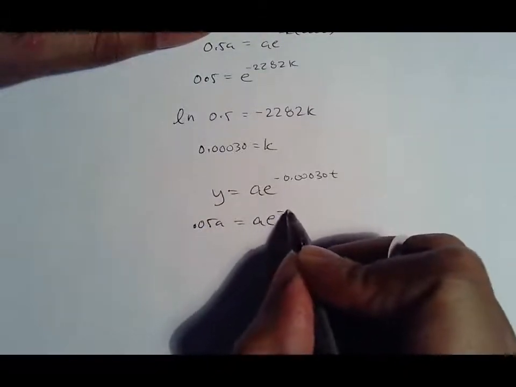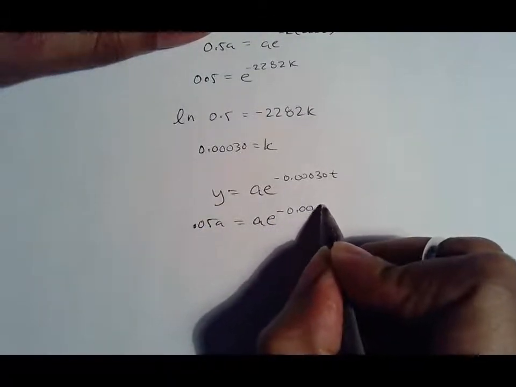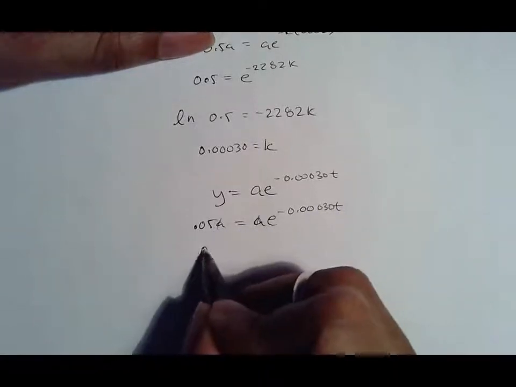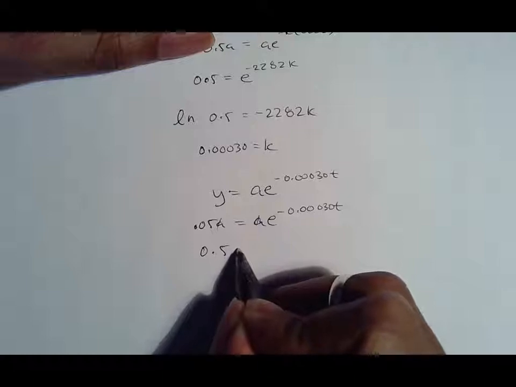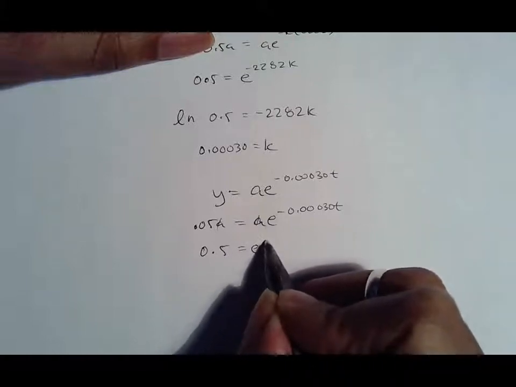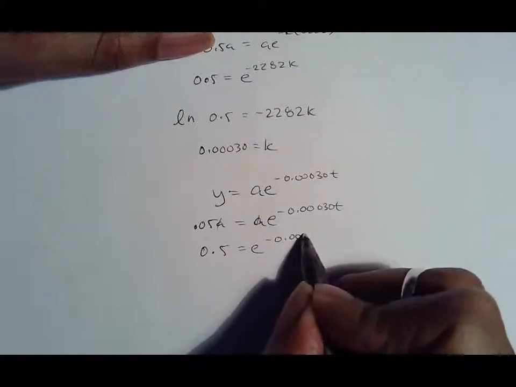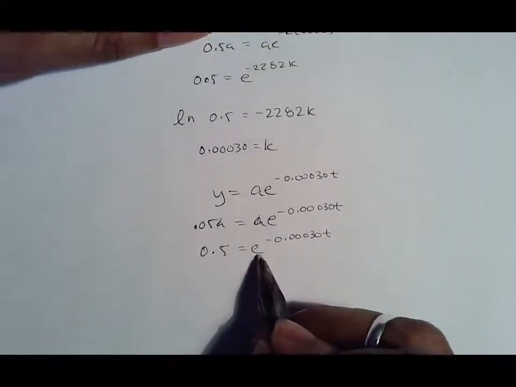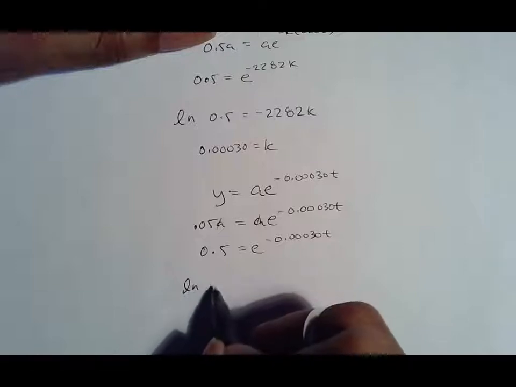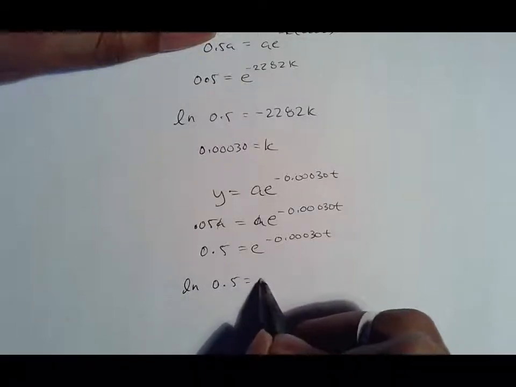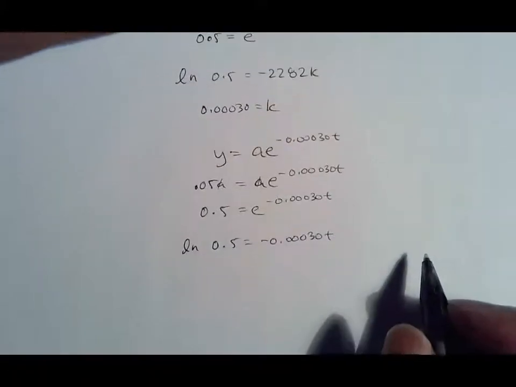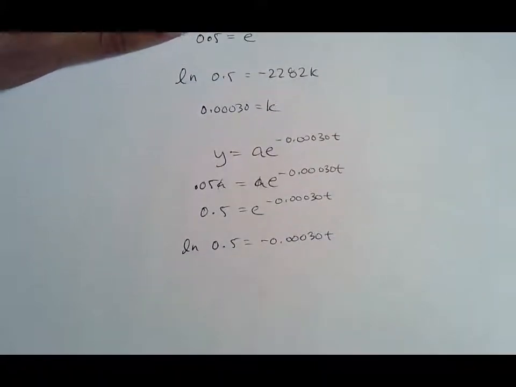So we end up back in a similar problem to where we were. The A's cancel. 0.05 equals e to the negative 0.00030t. Again, taking the natural log, I know it's going to cancel the e, so I'm going to save myself a step. And then I'm just going to divide by that number.